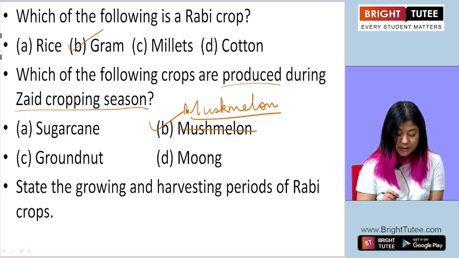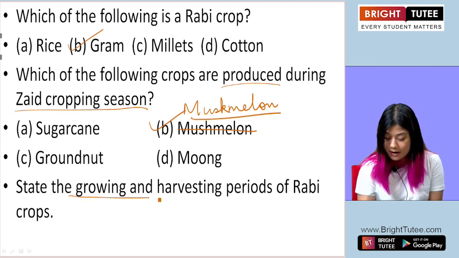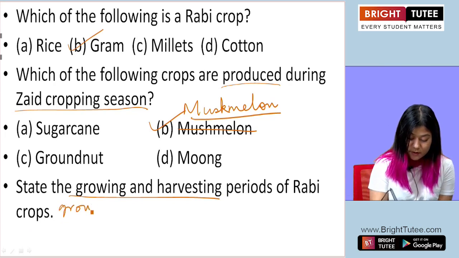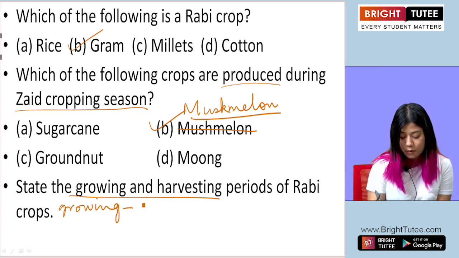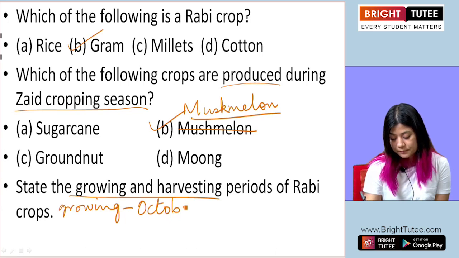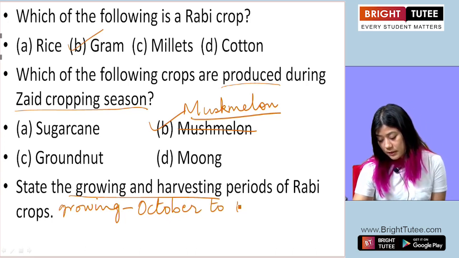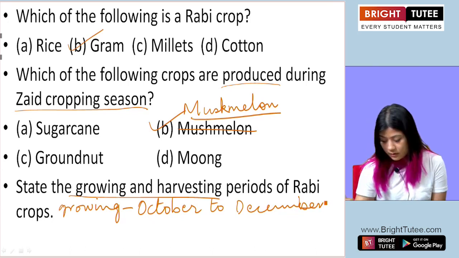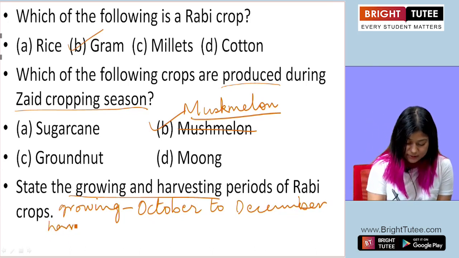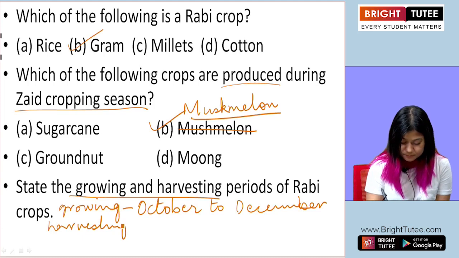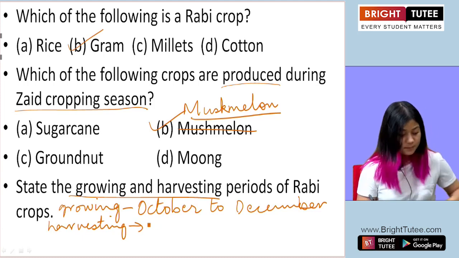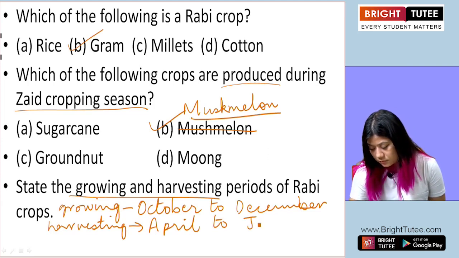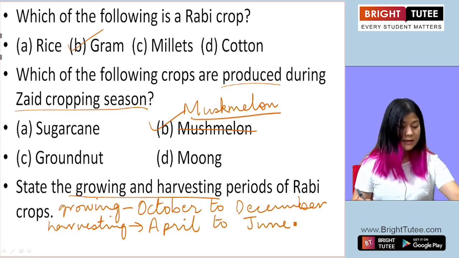The next question, state the growing and harvesting periods of rabi crops. So the growing or sowing period is from October to December, and the harvesting period is from April to June. All right.